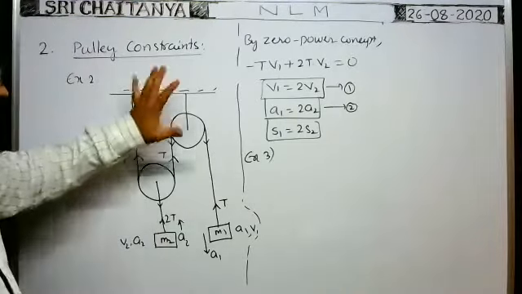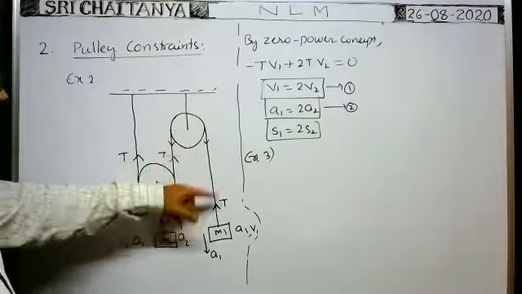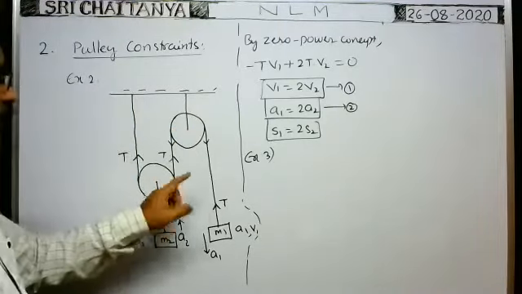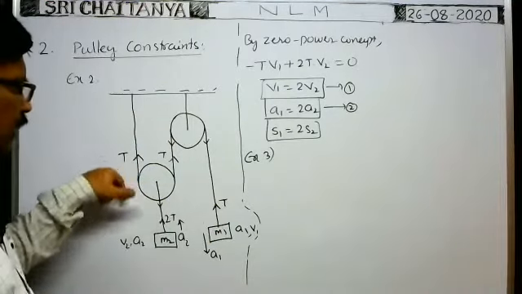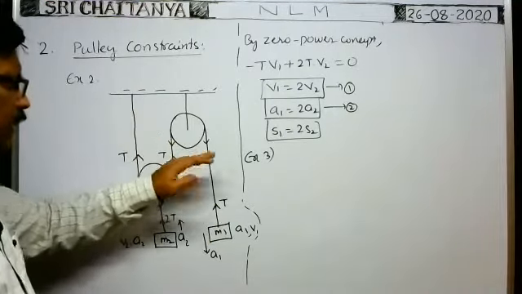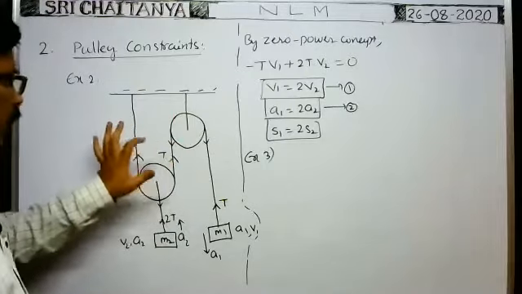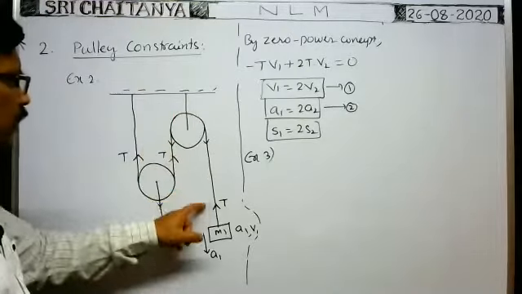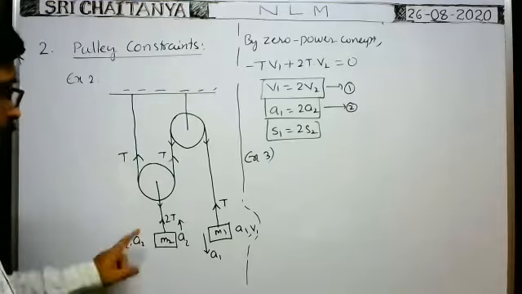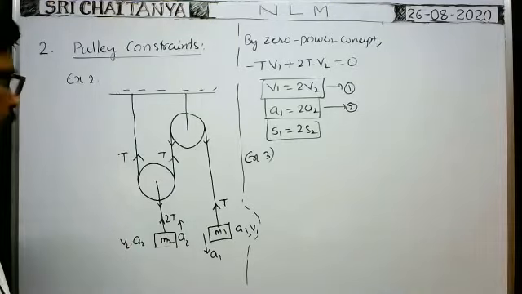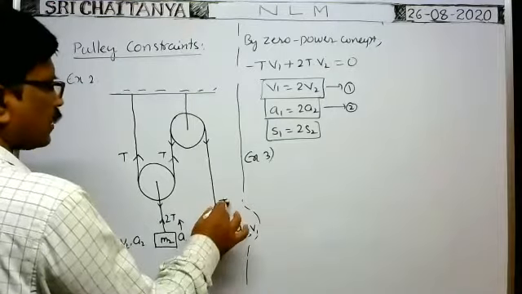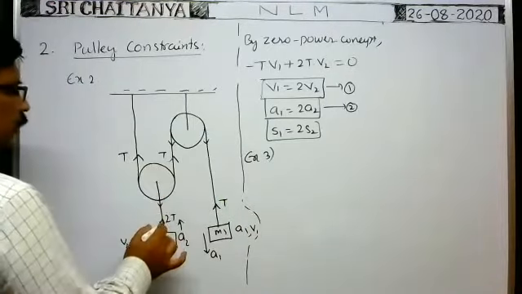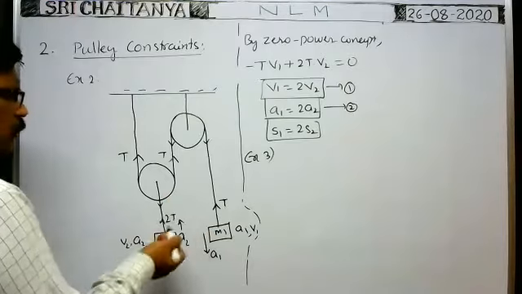Here, the first diagram is given like this. Suppose, as it is the same string, you write the tension here as T. As this is a total, it is the same string, the same tension is there in the given string. Here, all are the same string. If it is T, T. It is different, it is different. That's why, in other words, you take this as T1 and this as T2. In such a way also we can imagine.